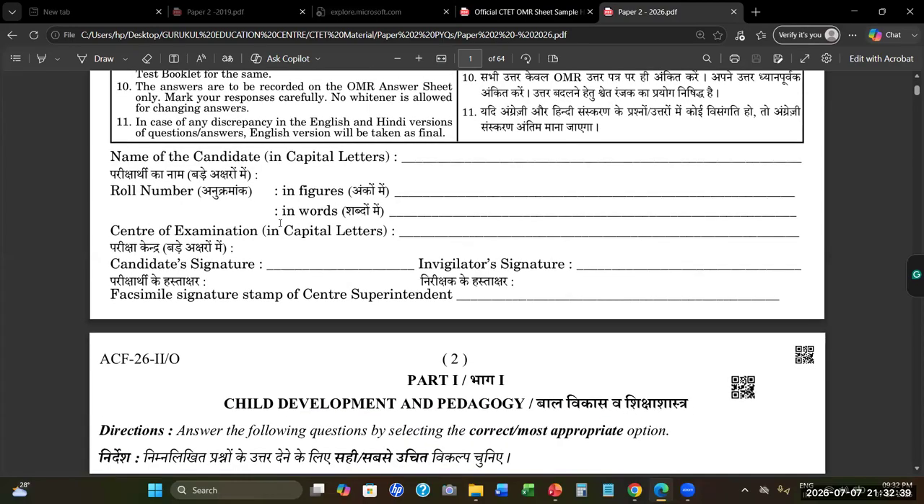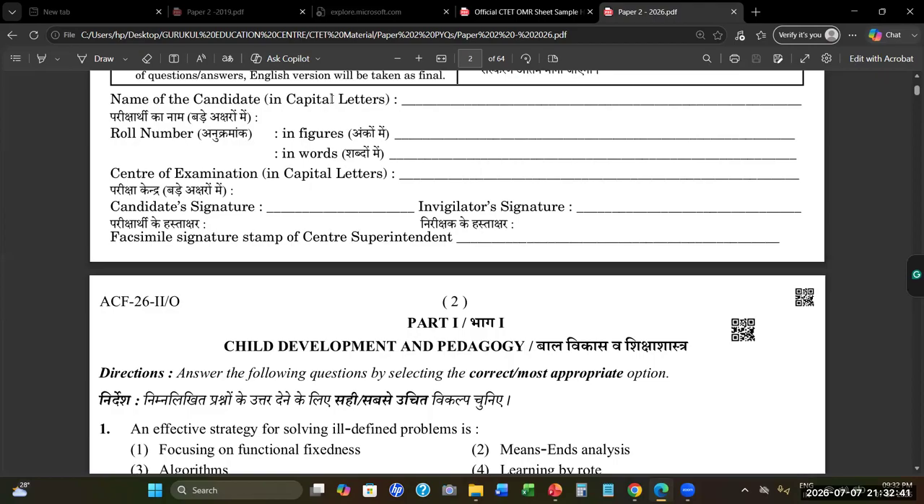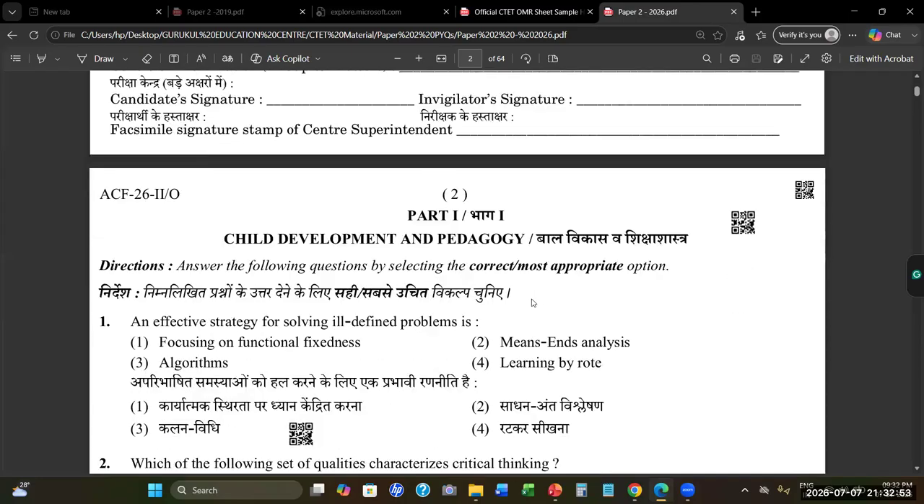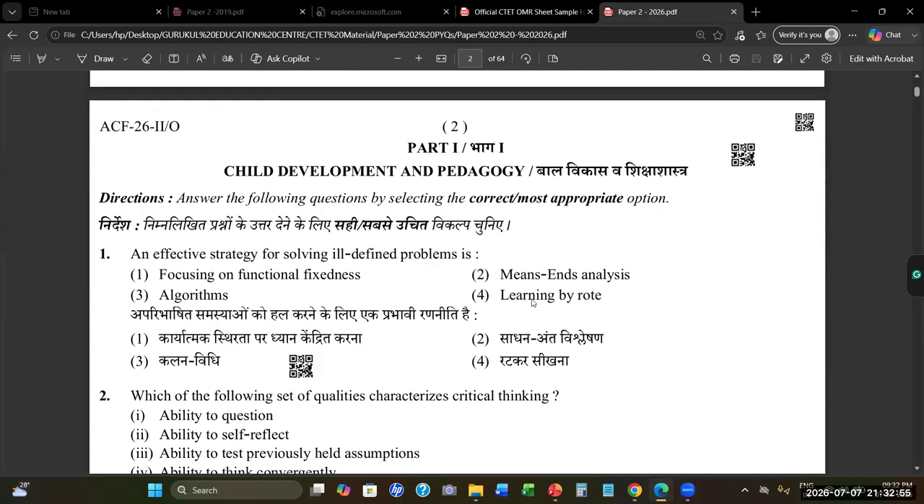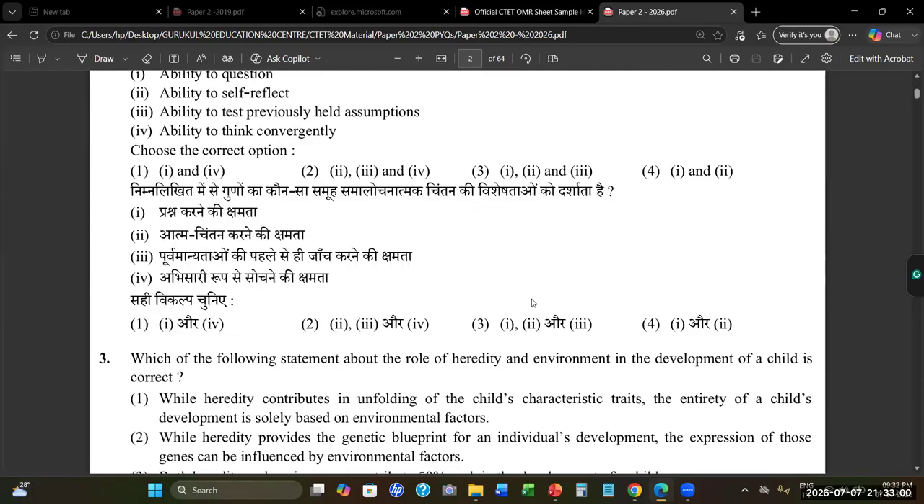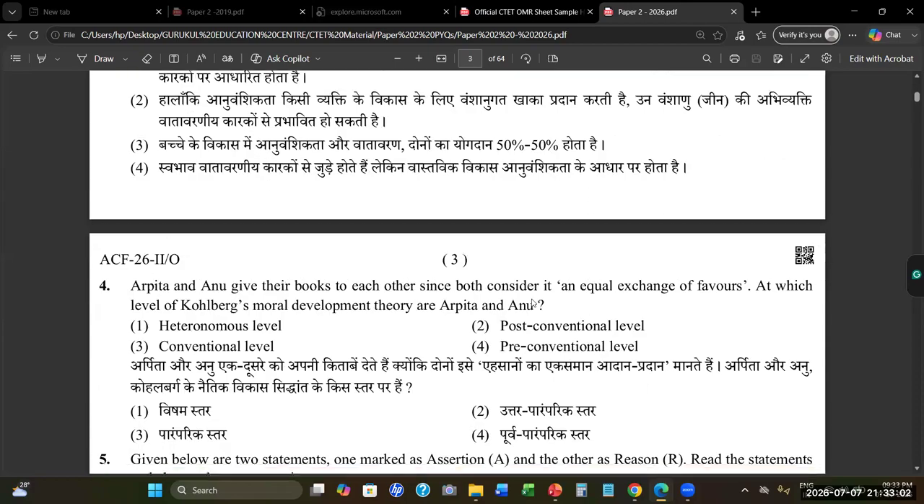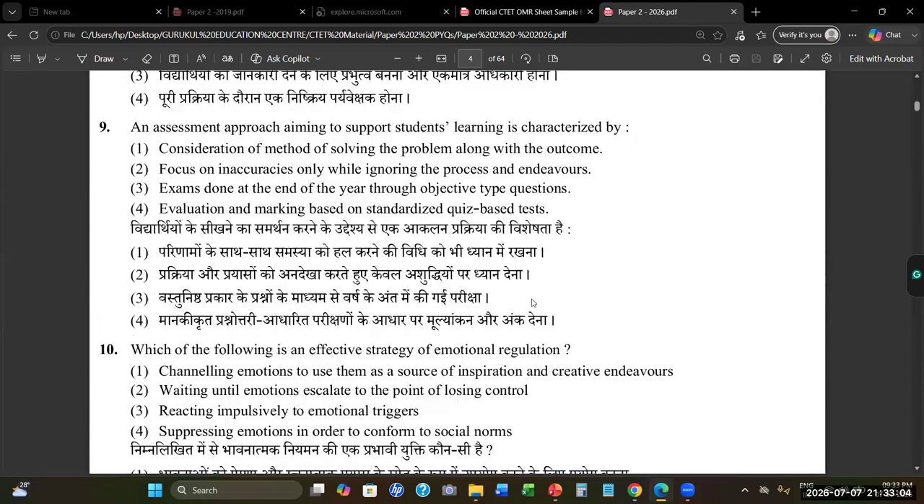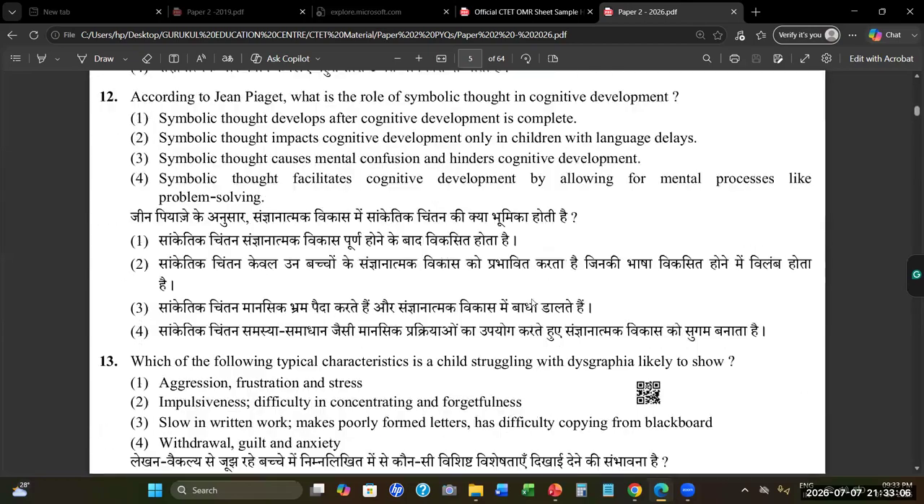Right? Now here also you have to fill these things: name of the candidate, roll number in figures and words, center of examination, candidate signature, invigilator signature, and either your stamp will be there, so you don't have to do anything in this. So part one is your CDP, right? The questions will be in English and Hindi both. These kind of paper you will get. This is part one.